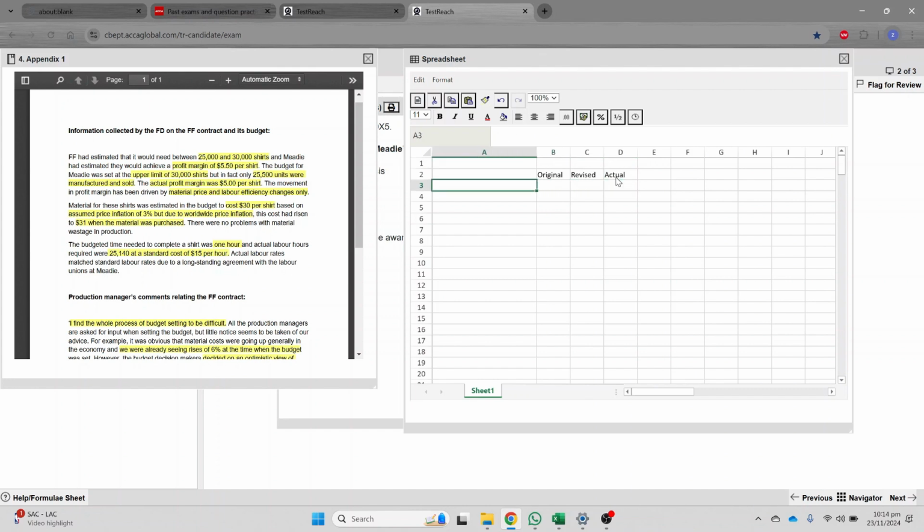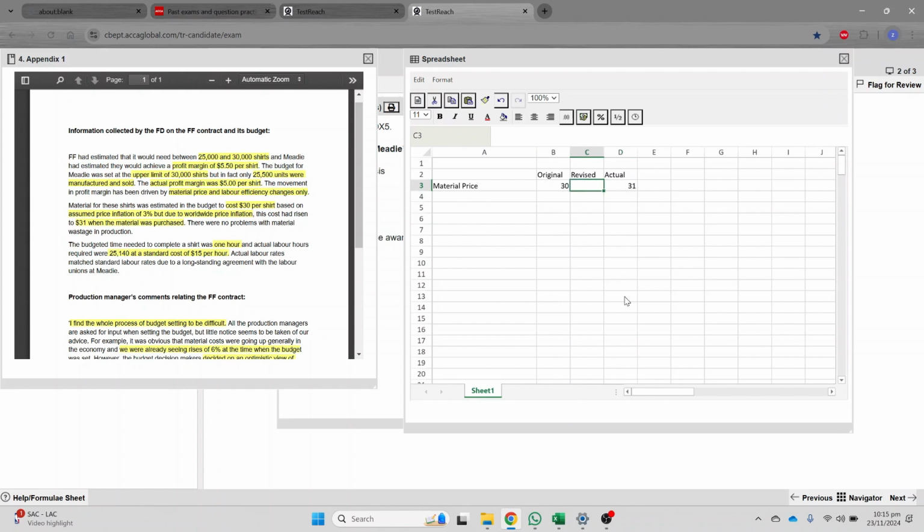So what is the original price, the original raw material price? Original price was around $30 per shirt. Now revision, how we are going to revise, and the actual price is around 31. So this is quite clear.